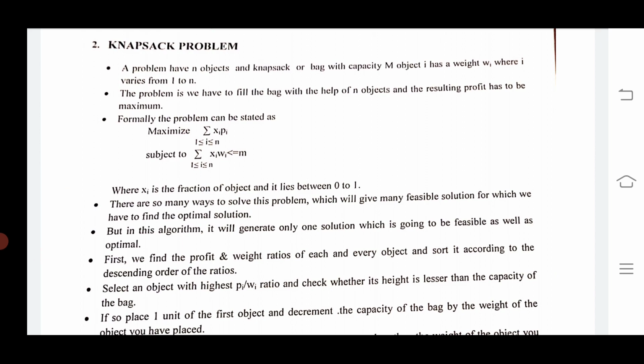That is, the weighted sum must be less than or equal to the capacity m.